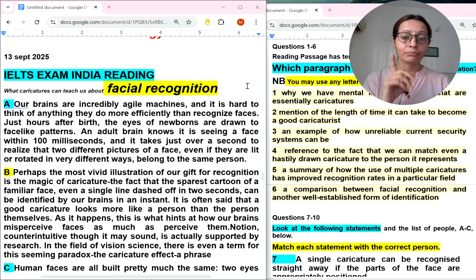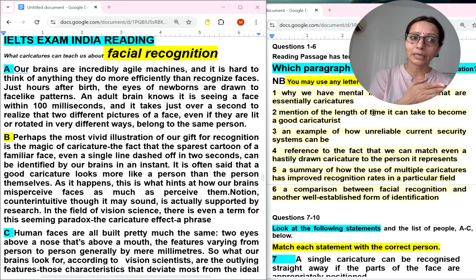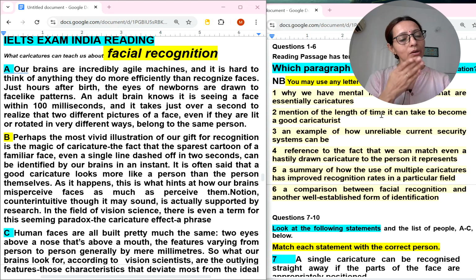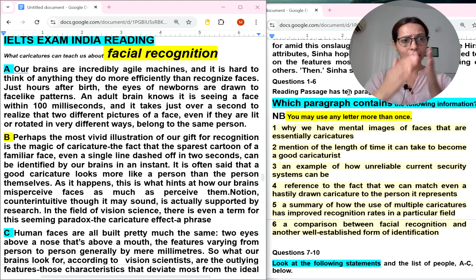One request I have: please practice with me. That's more important, because on the left side I am showing you the text, the reading passage, and on the right side you are getting the question statements. So pause the video, find the answers yourself and then match them with me. If there is a contradiction between your answer and my answer, you can always text me. So first, which paragraph contains the following information.